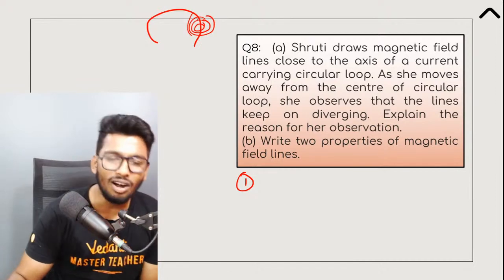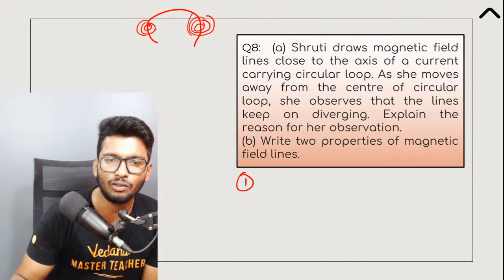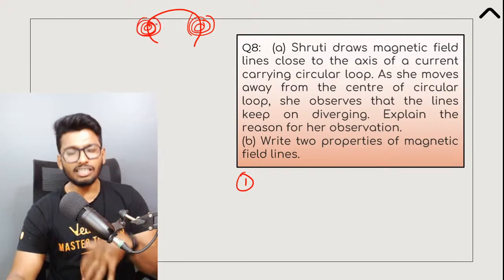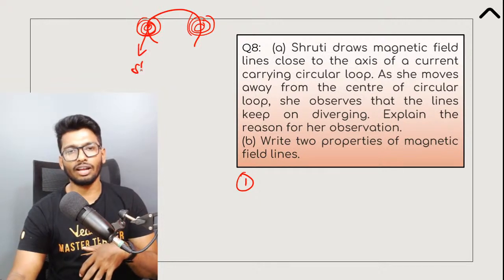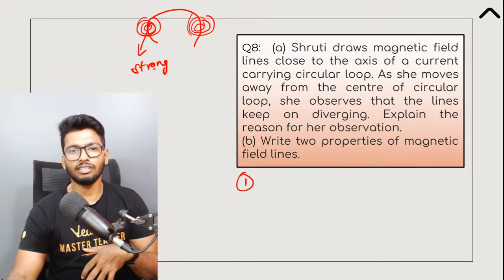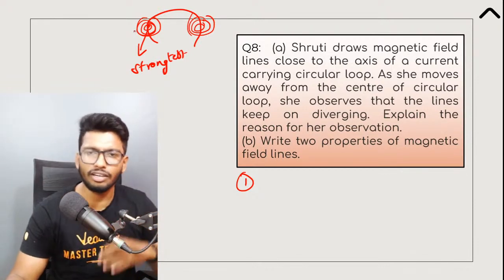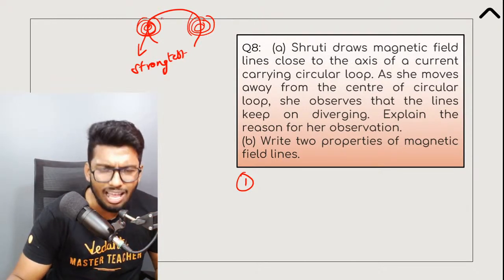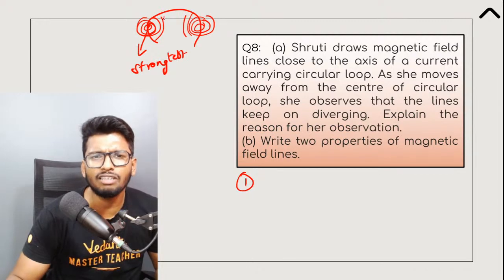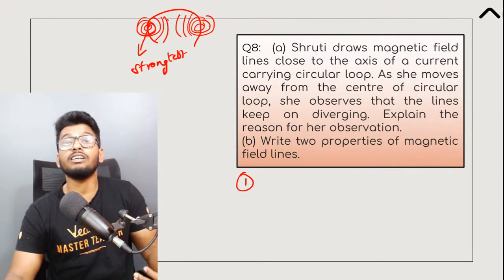Exactly, guys. What happens is, see, we know that near the conductor, the magnetic field is going to be the strongest. Near the conductor, the magnetic field is much stronger. But as you go further and further away, the magnetic field lines get weaker and weaker.